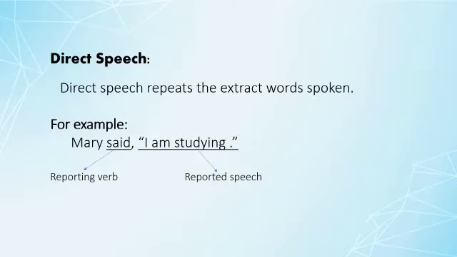Do you know what is direct speech? The actual words of the speaker are quoted as it is. The exact words of the speaker are enclosed in inverted commas. Direct speech repeats the exact words spoken. For example, Mary said, "I am studying." Here, "I am studying" is a direct speech. Said is a reporting verb.